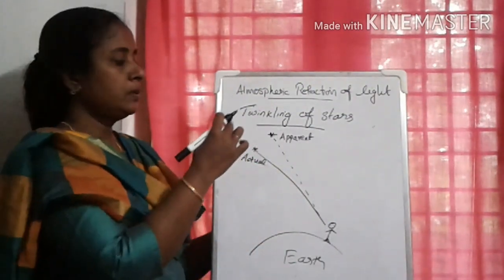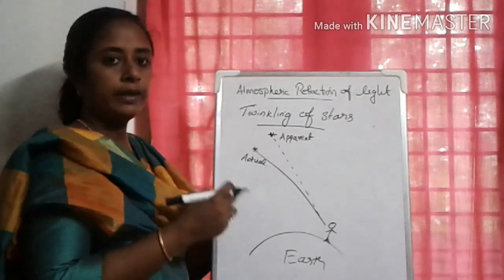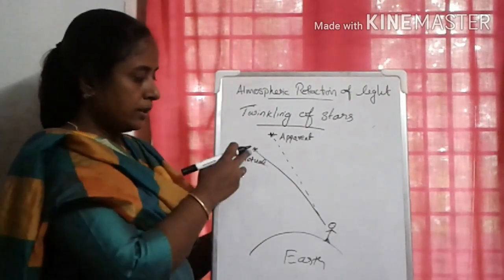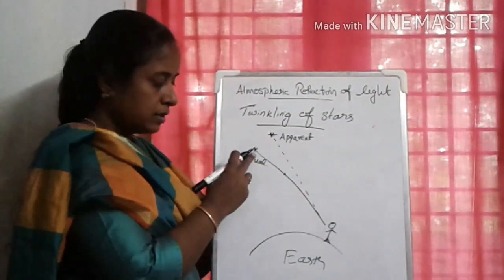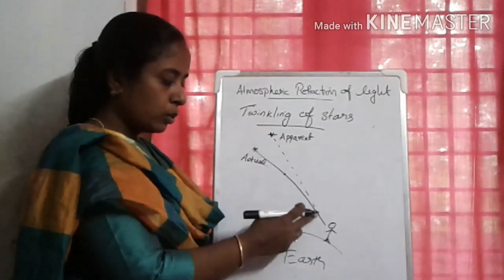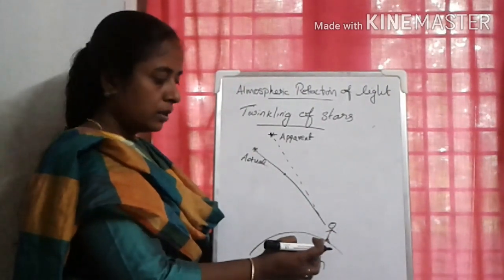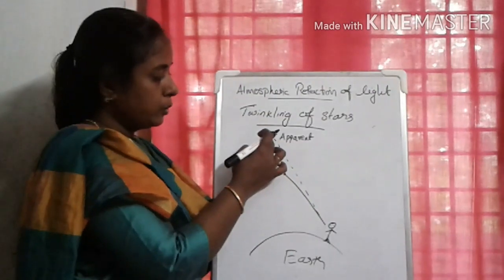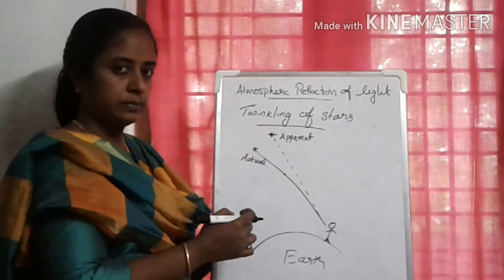So why is there a change in the position of the star? This is due to atmospheric refraction of light. Actually the star is here, but due to atmospheric refraction, the starlight bends more and more towards the normal. So a person observing from Earth views the star at a position which is above the actual position.